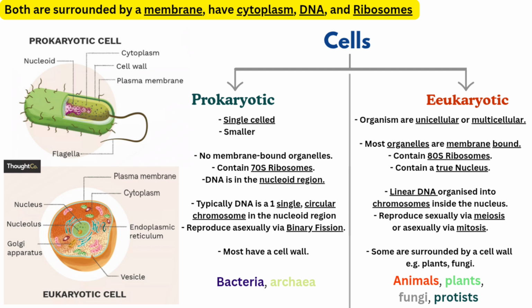DNA in eukaryotic cells is linear and organized into chromosomes inside the nucleus, whereas in prokaryotic cells, it's just one single chromosome. Eukaryotic cells can reproduce sexually via meiosis and fertilization, or asexually via mitosis. But prokaryotic cells reproduce asexually using binary fission as a method. Eukaryotic cells can have cell walls, like in the case of plants and fungi. Prokaryotic cells mostly have a cell wall,